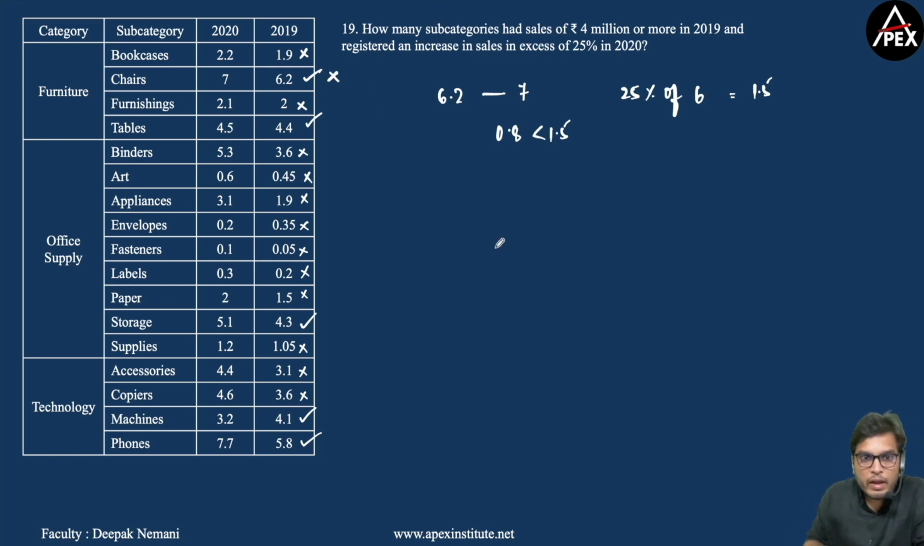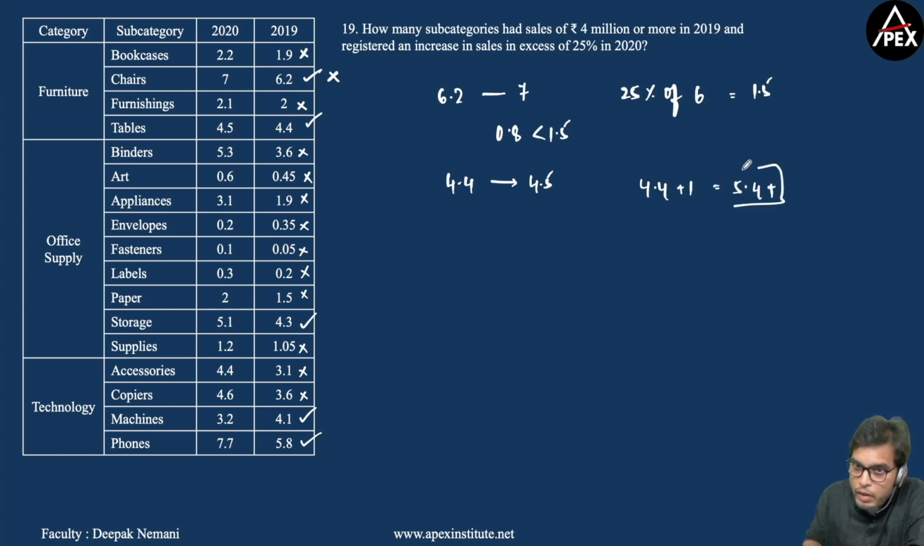Now 4.5 from 4.4. Now 4.4 to 4.5. Now what is 25% of 4? 25% of 4 is 1. Okay, so 4.4 plus 1 should be 5.4 plus, if I consider that there should be a 25% or more increase. Now we have 4.5. So I can also say that this increase is less than 25%.